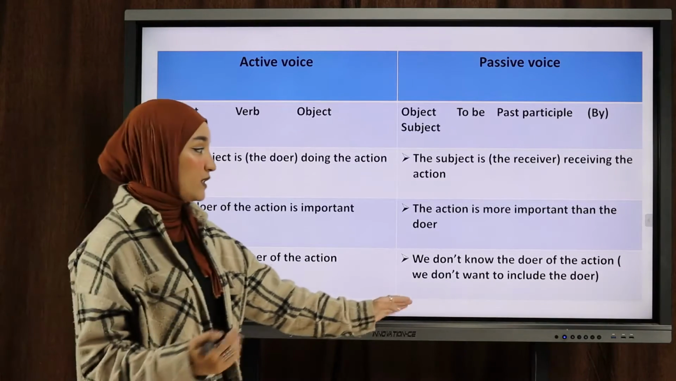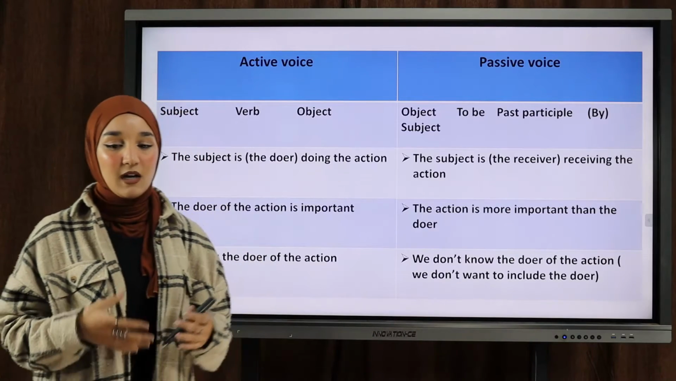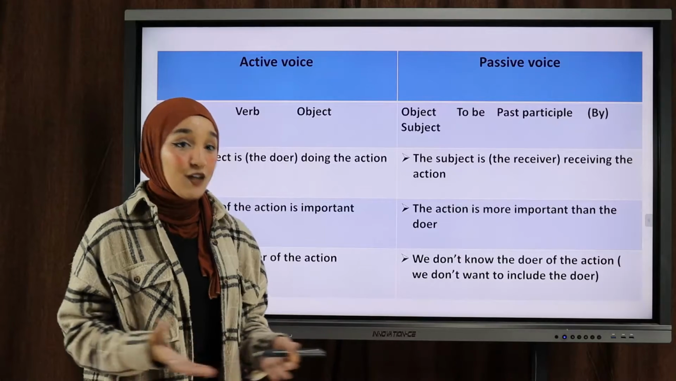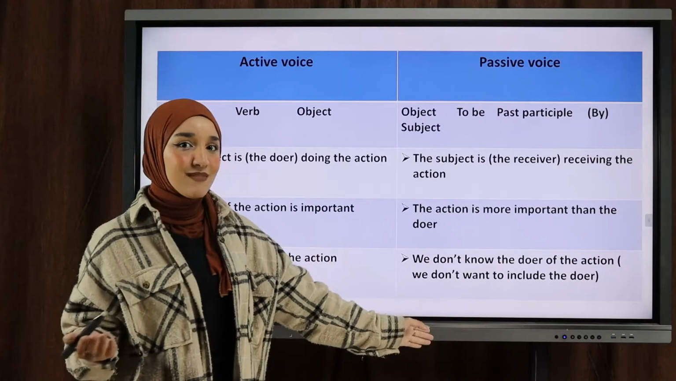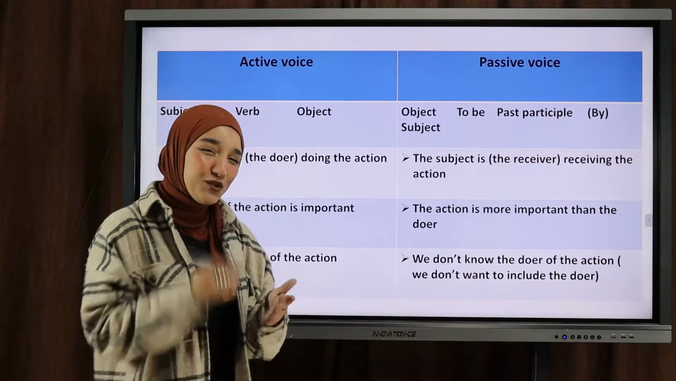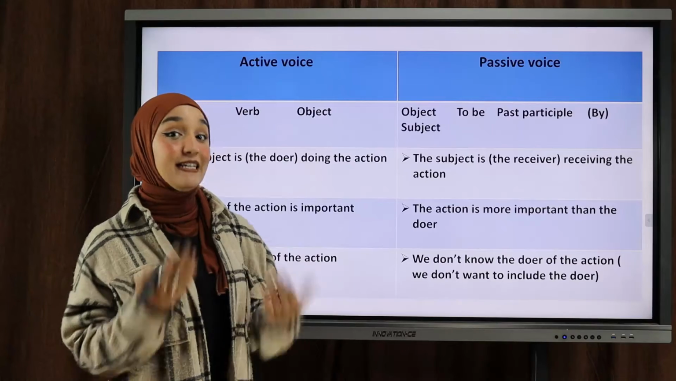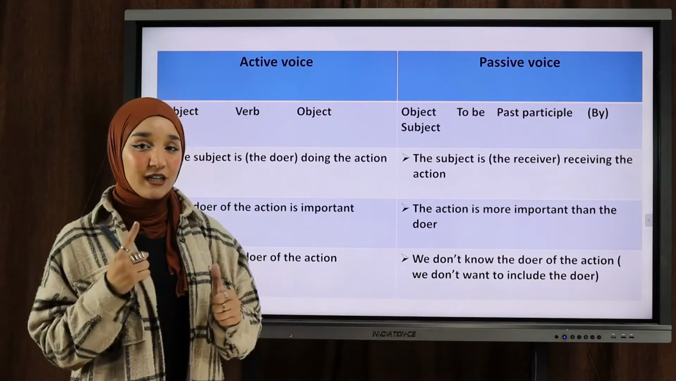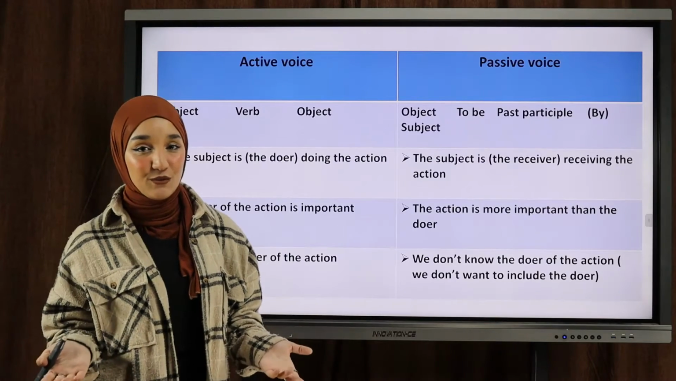But in the passive voice, we don't know the doer. If I say, for example, my bag was stolen, who stole my bag? I don't know. Maybe I really don't know the doer, or simply I don't care, okay? We don't want to include or mention any name. So most of the time in the passive voice, the doer is not important or simply irrelevant. We don't really care about the doer, okay?